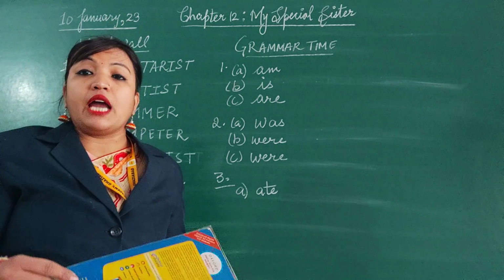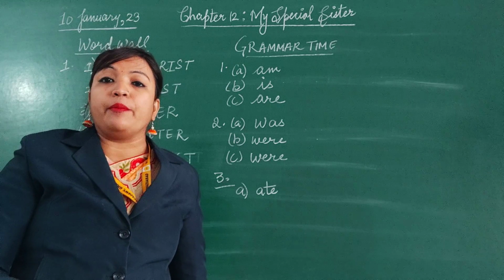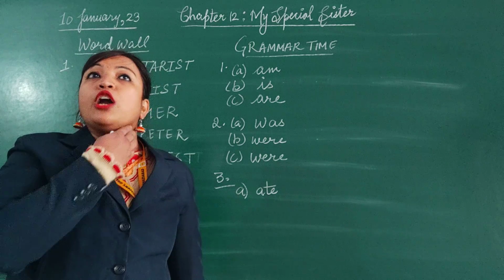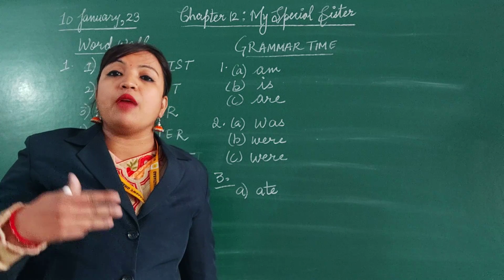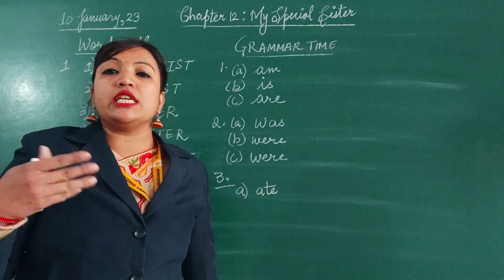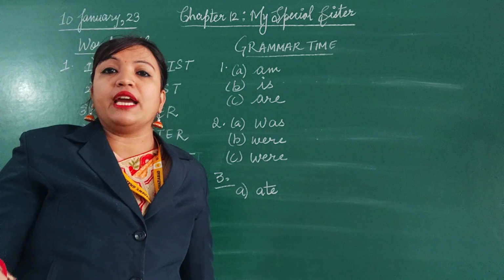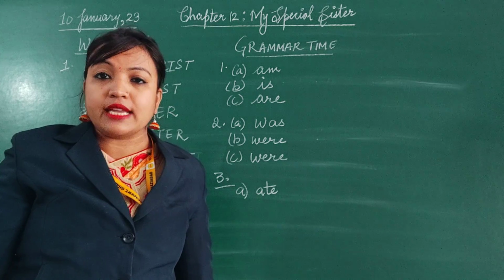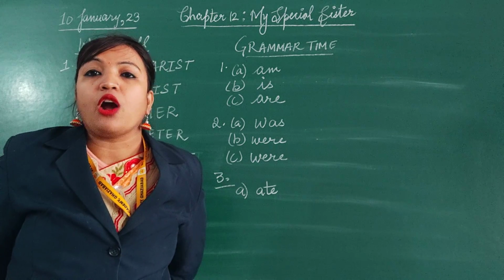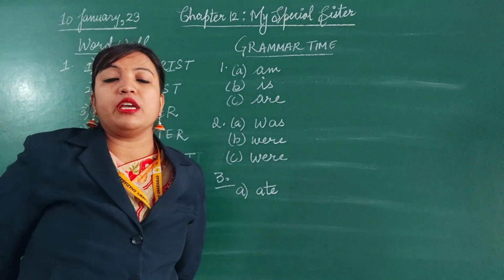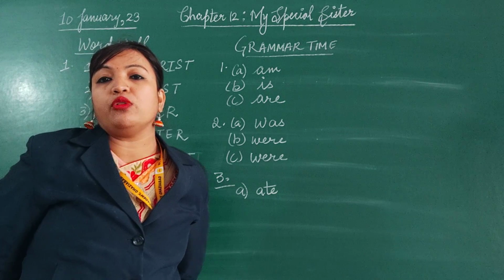B. The monkey dash a banana now. At present time, what is he doing? If we talk about something which is going on in continuation at the time of speaking, that is present continuous tense. So how do we form present continuous tense? According to the subject, we use am, is or are. If the subject is singular, we use is.